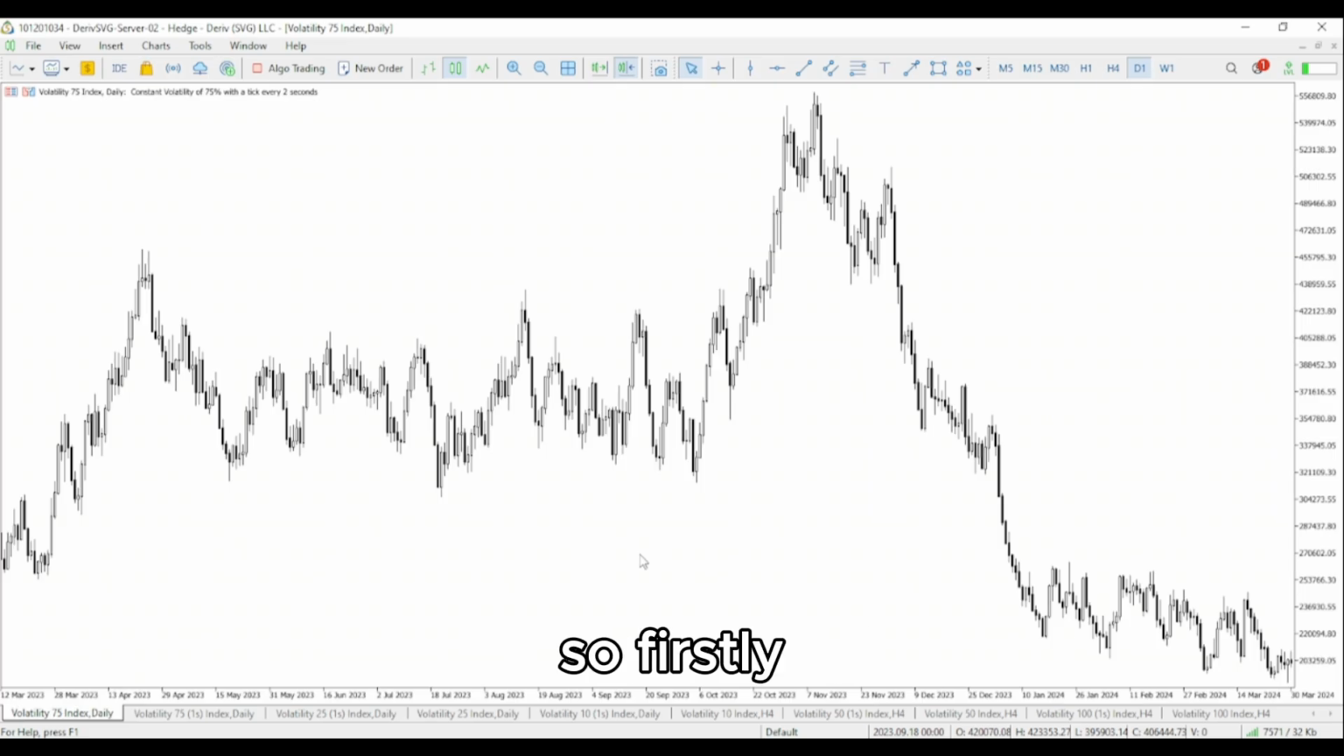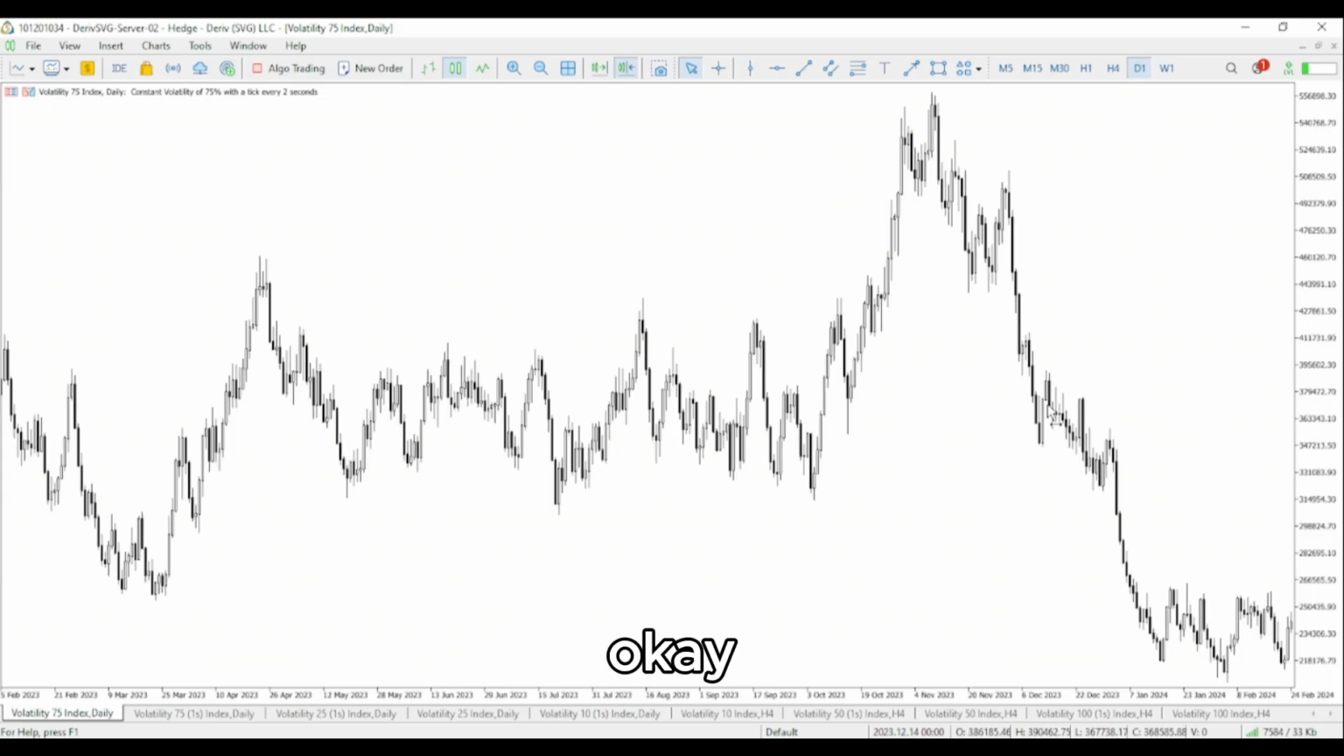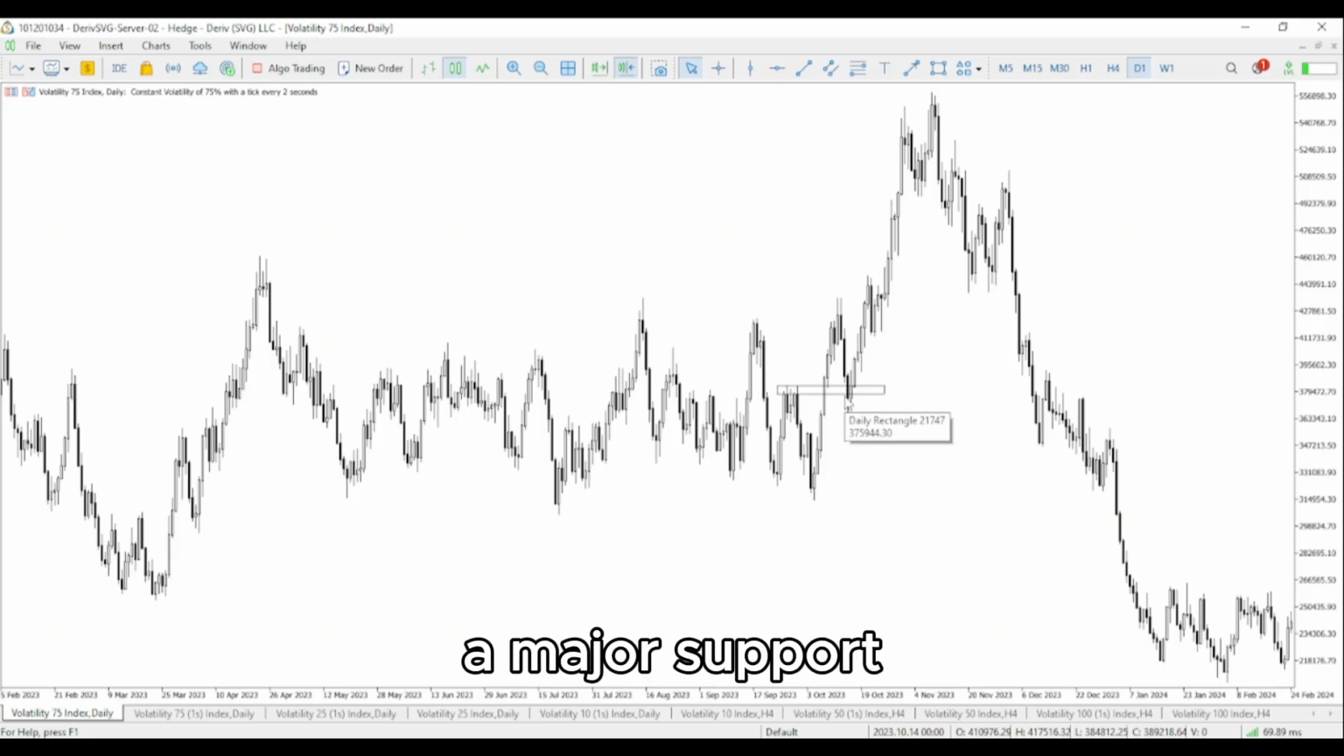So firstly, let me show you an example of a trend reversal. Okay, in this case, let's look at this level right now. Remember I said reversal simply means the market is in a trend, and the market hits a major support or a major resistance level, and the price reverses direction. So that is what reversal means.